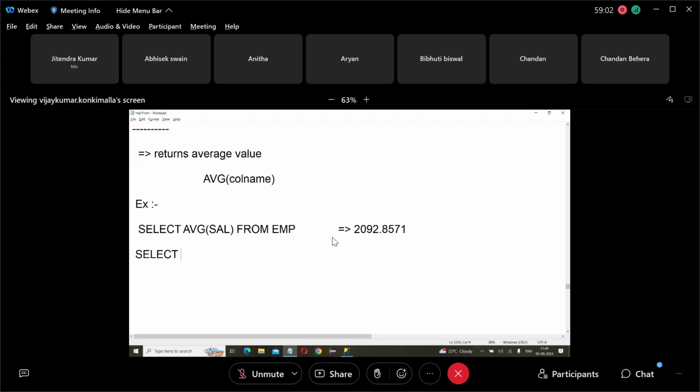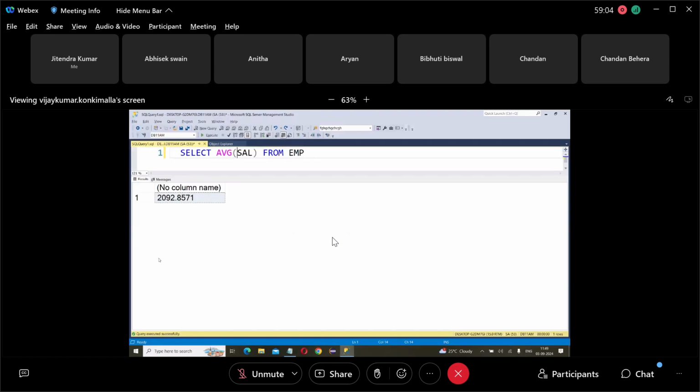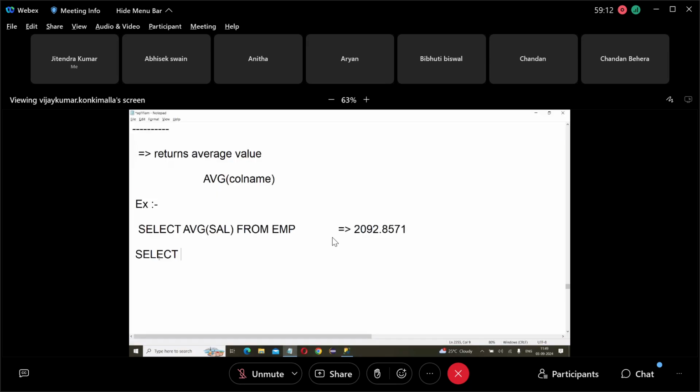So what do we have to use? Ceiling. Ceiling of average of salary from EMP. What does it give? 2093.